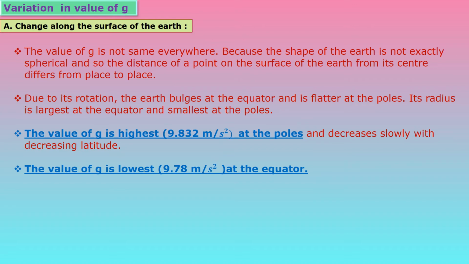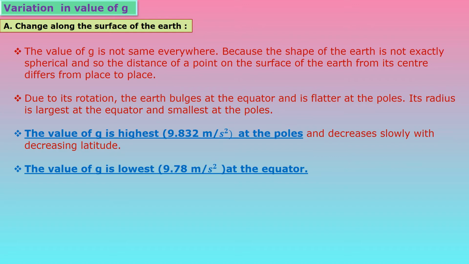Now due to the rotation of the earth, the earth bulges at the equator and is flatter at the poles. So its radius is largest at the equator and smallest at the poles. So the value of g is highest at the poles, that is 9.832 meter per second square, and it decreases slowly with decreasing latitude.